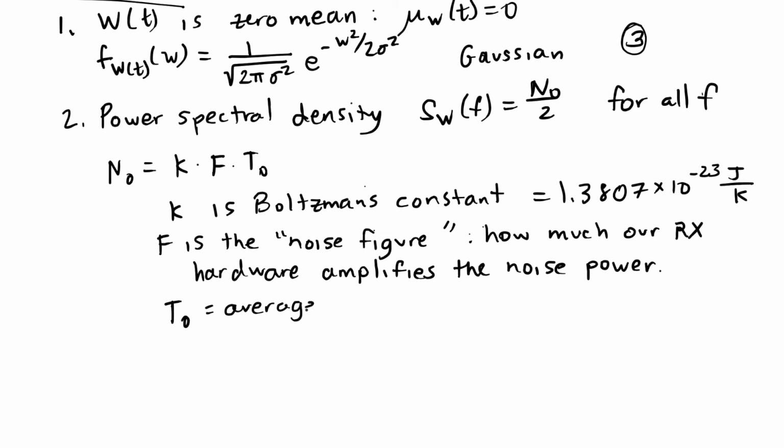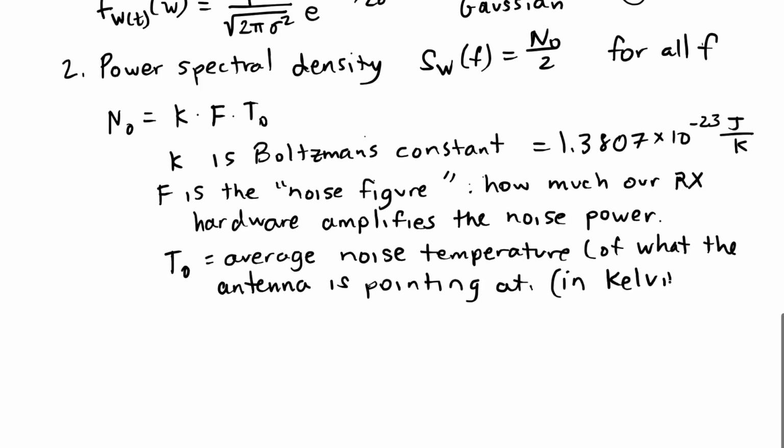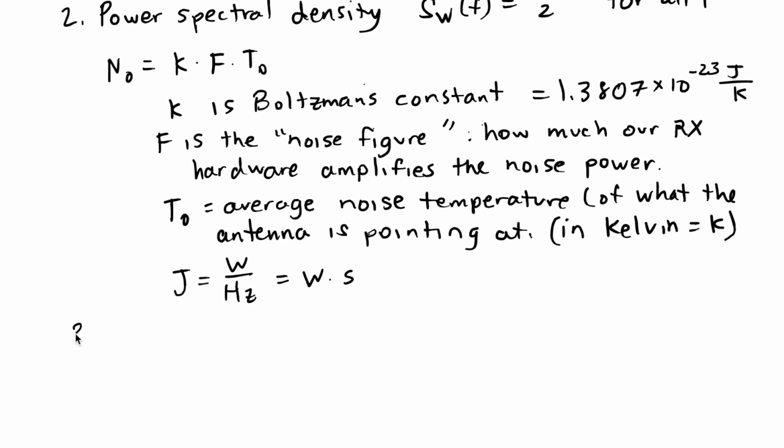In a realistic receiver, we're going to have an F greater than 1. And T0 is the noise temperature. This relates to the average temperature of what the antenna is pointing at. Okay, so Kelvin is abbreviated as K. We've got joules per Kelvin, a Kelvin, and something unitless. So this overall noise N0 is going to be joules, which is the same as watts per hertz, because a hertz is 1/second, and watt times second is power times time, which is energy, and thus we get the joules. So that's the power spectral density for thermal noise.